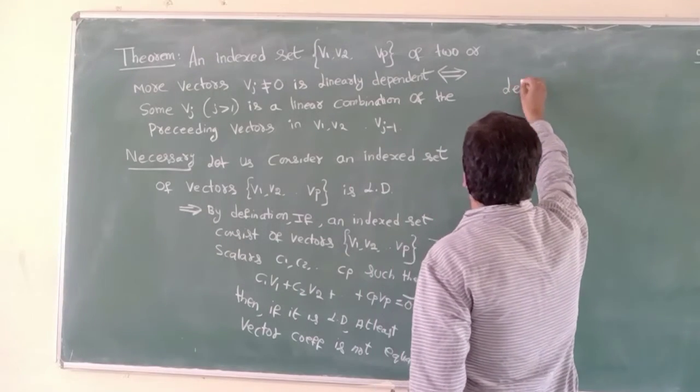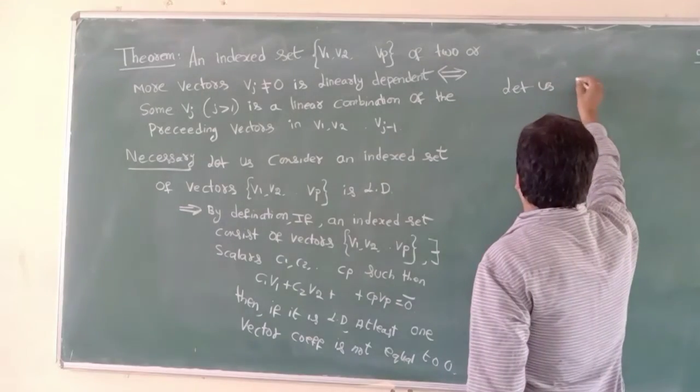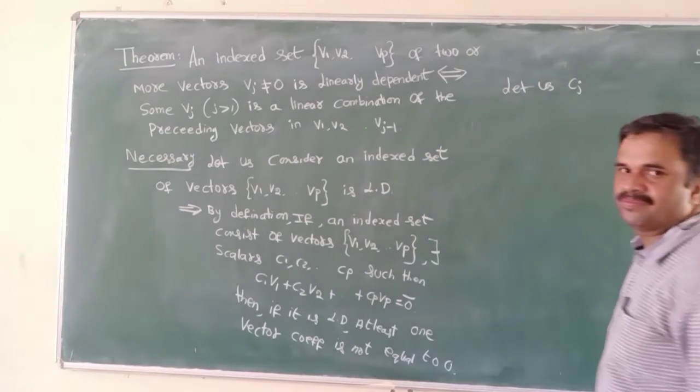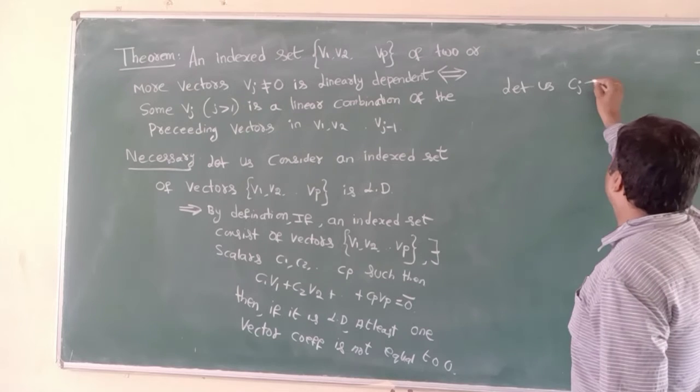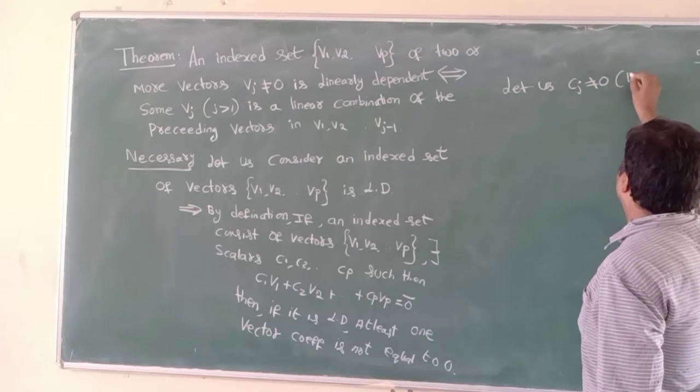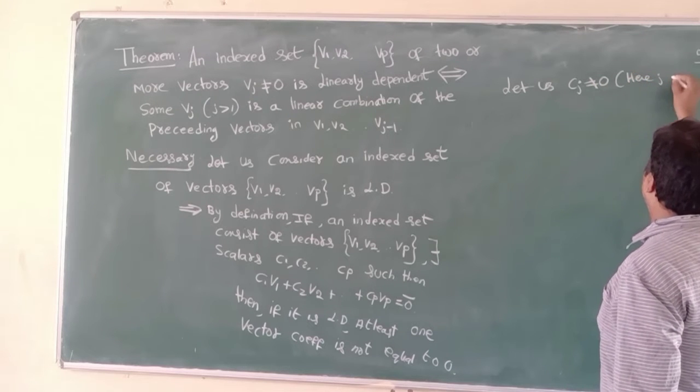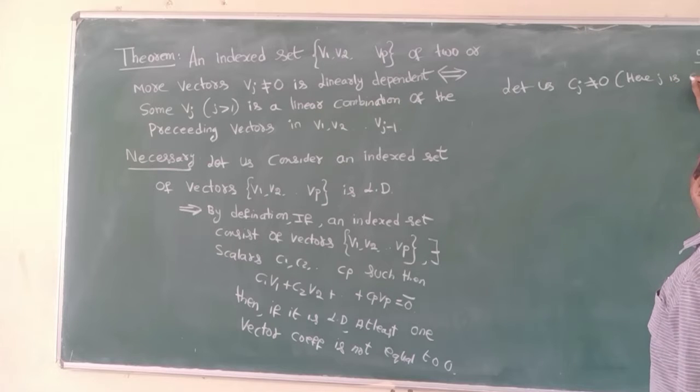Let us consider Cj not equal to 0, where j is the greatest index with a nonzero coefficient.